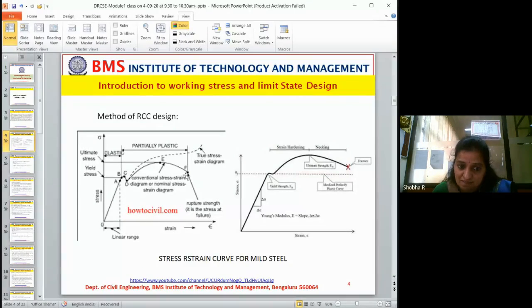Then this curve takes only 60 students, because the intake is 60 students as per the rules in the civil department. 60 is actual. But when you consider all the additional ones, like PIO quotas or diploma students, the actual will be different, right? That is given by this. The limit state method will consider this curve, and the working stress method will stop at this point only. It will not even go to this point.